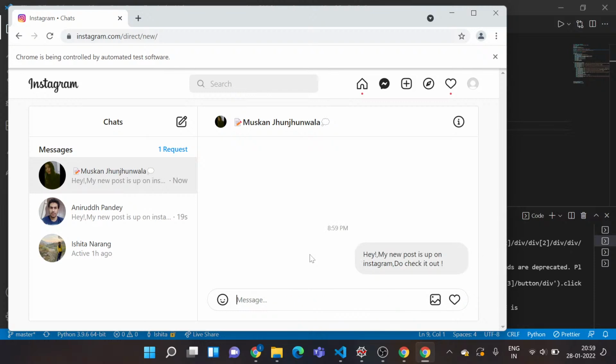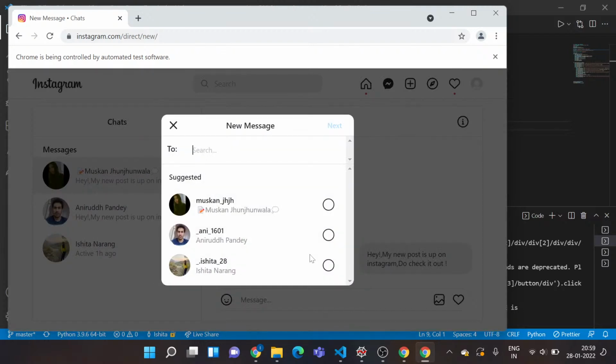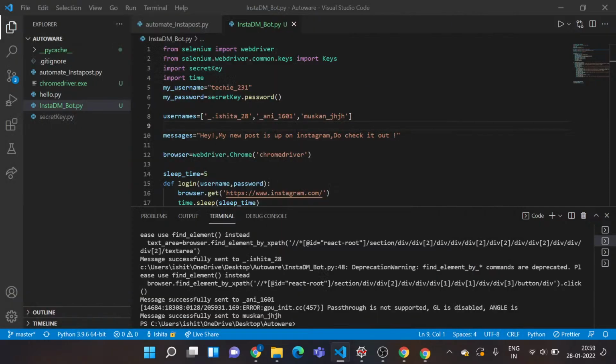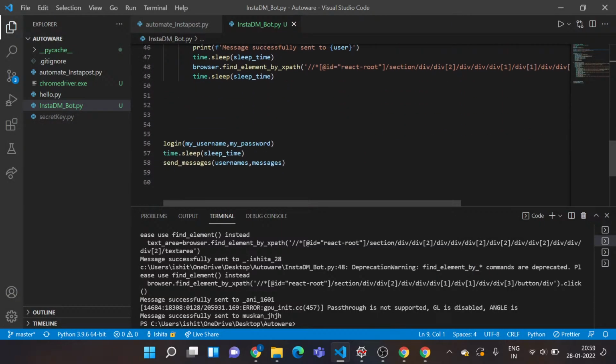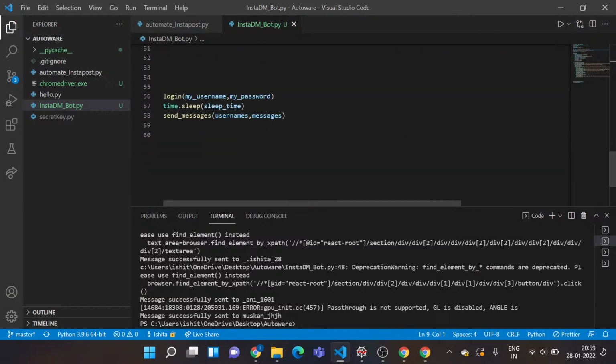So as you can see, all the three messages are being sent. If I had specified browser.quit, it would have executed further. Let's see if it quits automatically, or I should have done that. It's stuck, I feel. So I should have specified browser.quit at the end, so after performing the task, it would automatically quit the session.